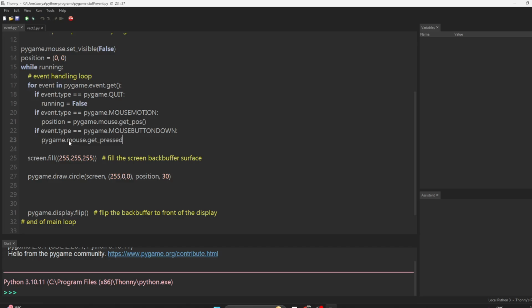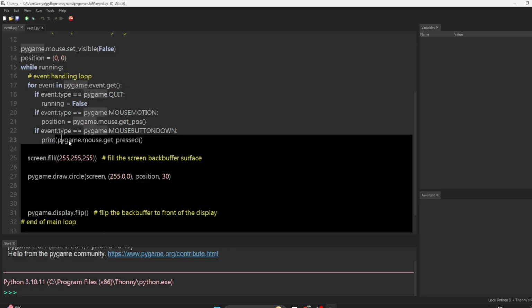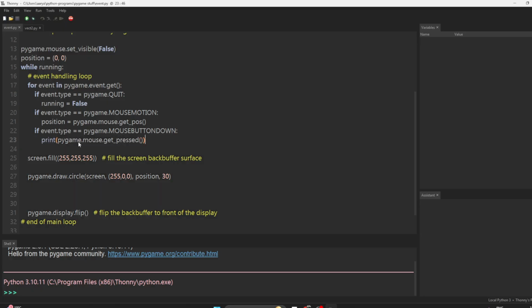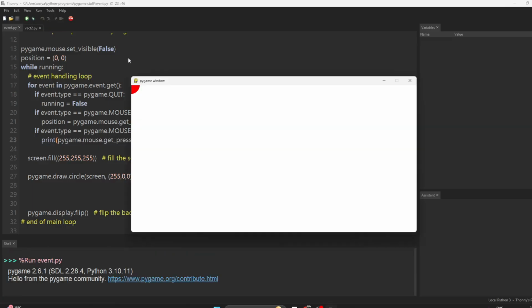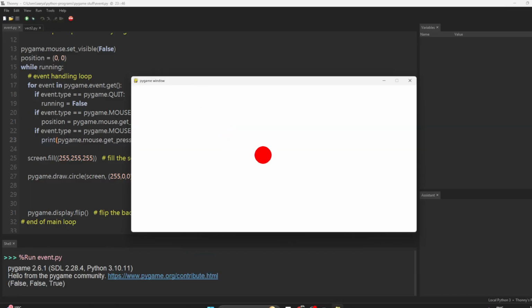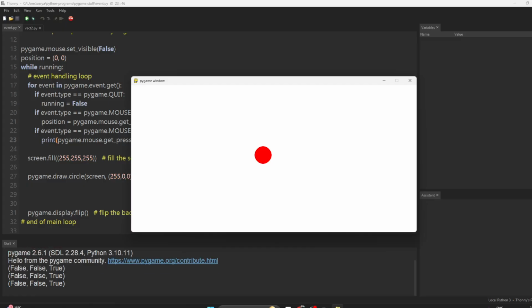How does that look? We're going to print it to show you how it looks. Okay, so we start the game. Let's say I click: false, right, false. Which one did I click? I clicked the right one, so the right one is the third one. If I do the left one, it's the first one. If I do the middle one, it's the second. If I do up and down, it doesn't do anything.